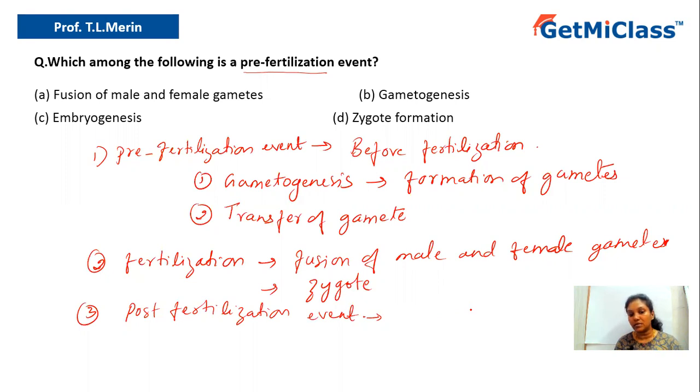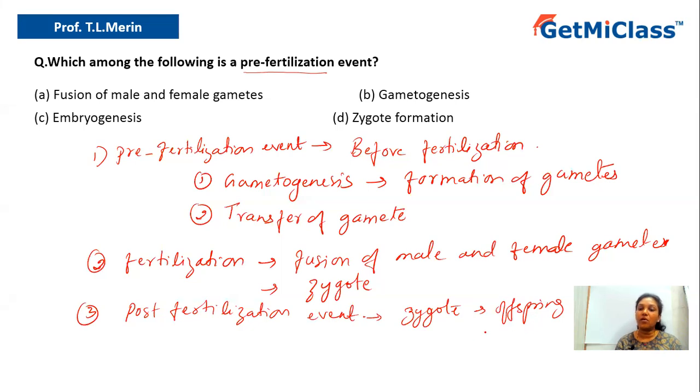In case of viviparous animals, we call it giving birth to a baby, whereas oviparous animals give rise to eggs. So post-fertilization is nothing but the development of zygote into offspring.